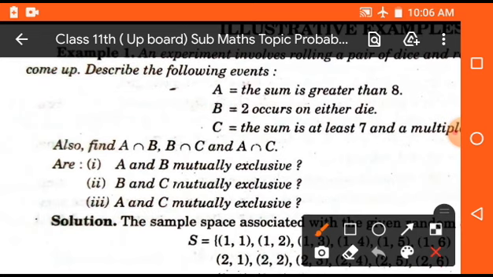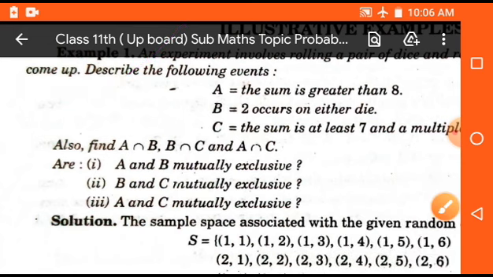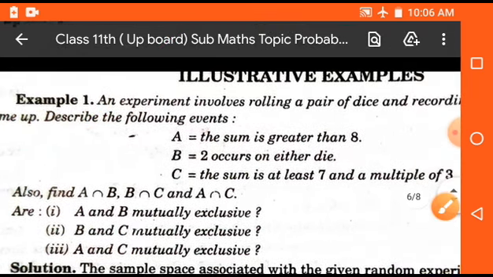Student, on the basis of these definitions, we can solve different types of questions related to mutually exclusive events.